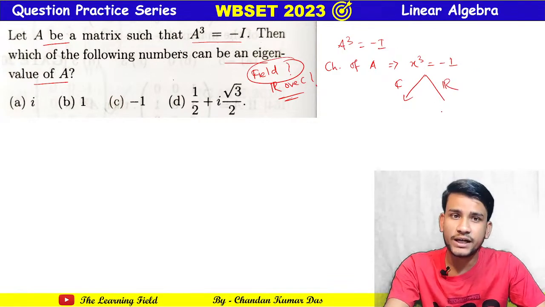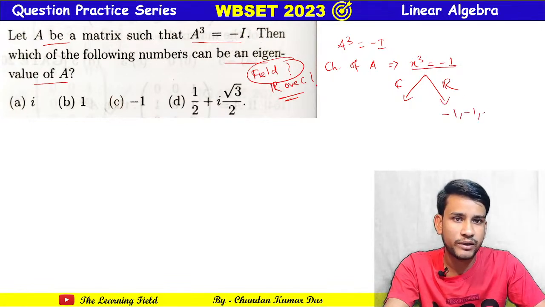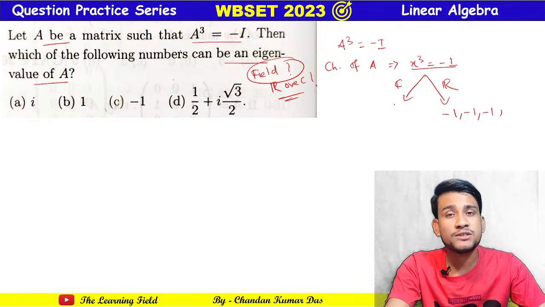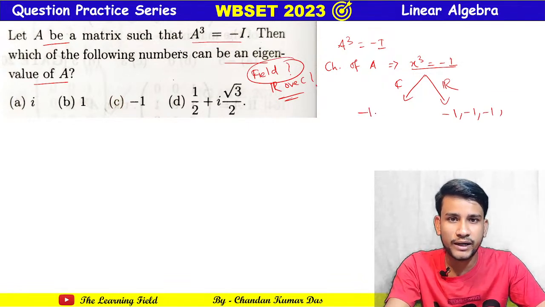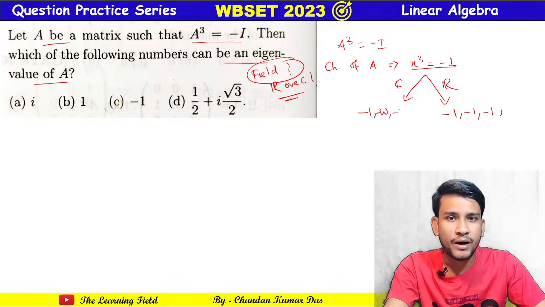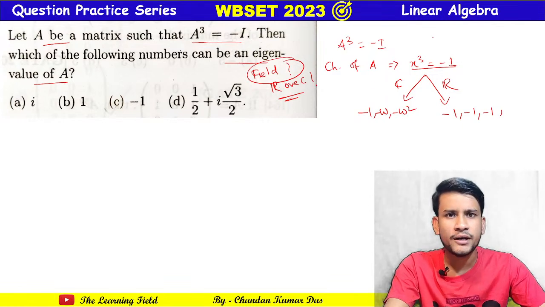If the field is R, then the roots of this equation are minus 1, minus 1 and minus 1. If the field is C, then for x cubed equal to minus 1 the roots are minus 1, minus omega and minus omega square.